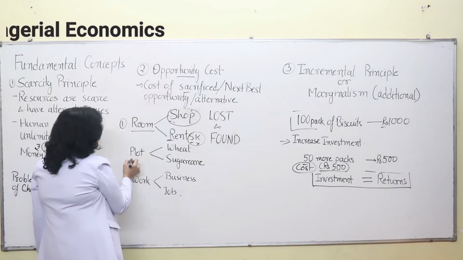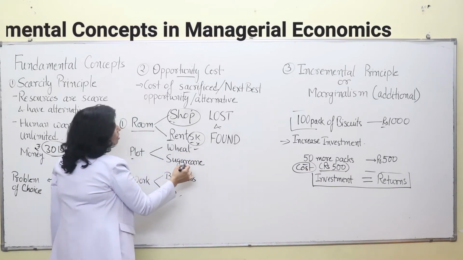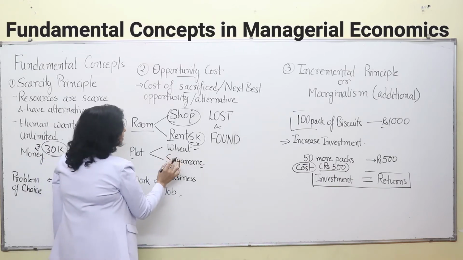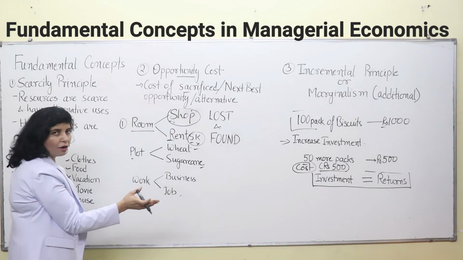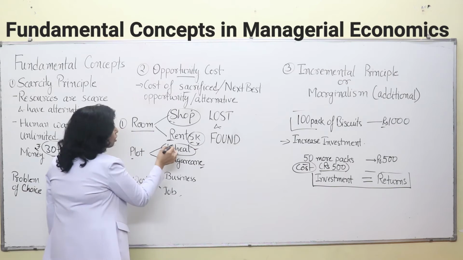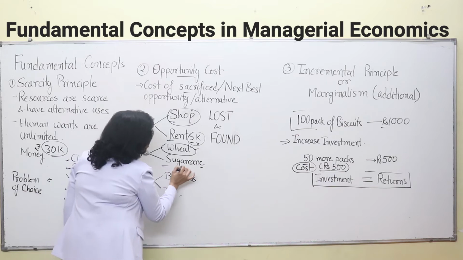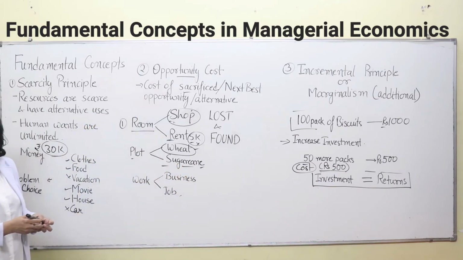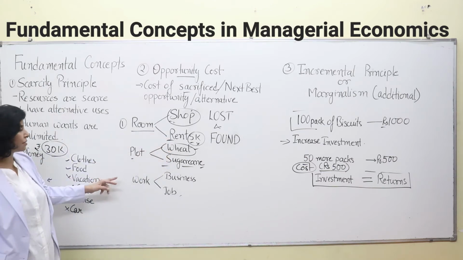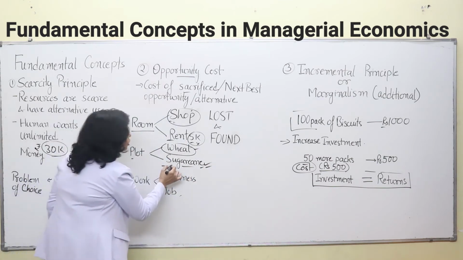In the same manner, if you have a plot of land, you can either grow wheat in that plot or sugarcane. You can sell wheat and sugarcane and earn money, but you can't grow them both on the same field at the same time. So if you are growing wheat, then the opportunity cost of growing wheat is the cost of the foregone alternative, that means the sugarcane that you have to give up for the sake of growing wheat in that field. That is the cost of the lost opportunity. What is the lost opportunity over here? That is the sugarcane.